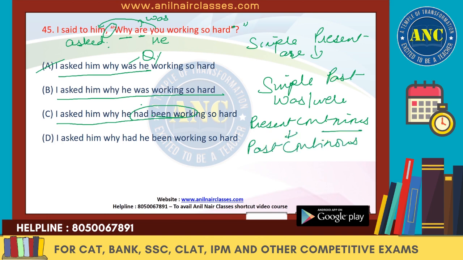That's it. So very simple, we have to remember our "is" changes to "was", "were", right? So we cannot have the "had been working", so this will go. I asked him why he had been working. The same thing, the tense is wrong over here. We'll remove D and the right answer will be B.